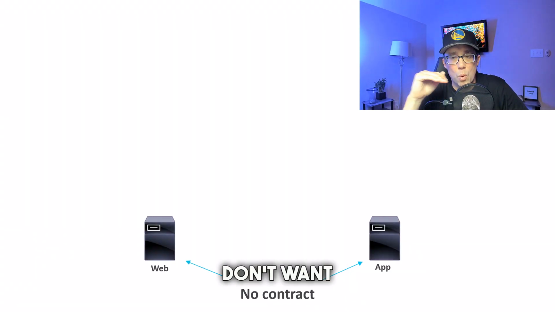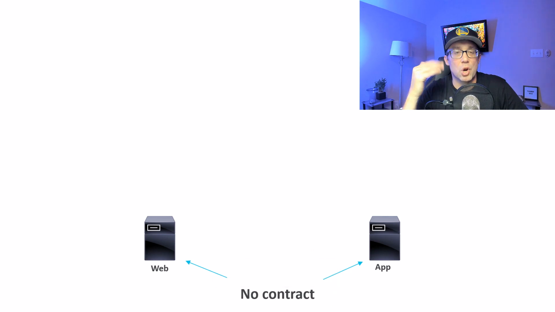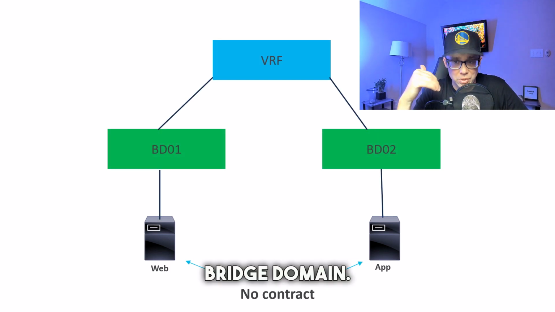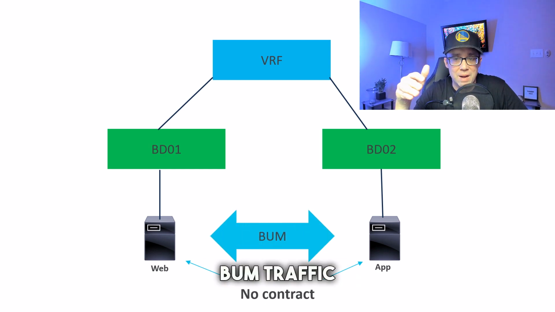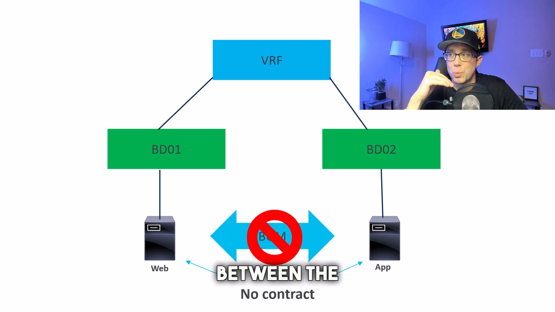Now, if you don't want BUM traffic and unicast ARP reply traffic to be permitted across EPGs that have no contracts assigned between them, you can simply add each EPG to its own bridge domain. And since each bridge domain is its own flood domain, BUM traffic will not get flooded between the EPGs.